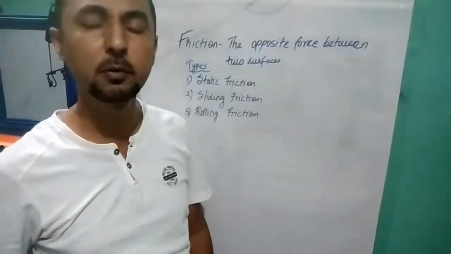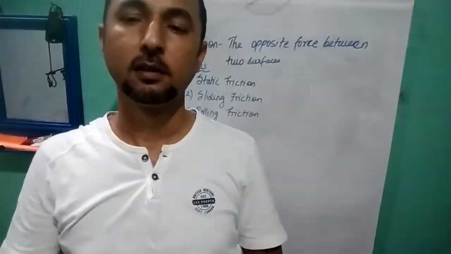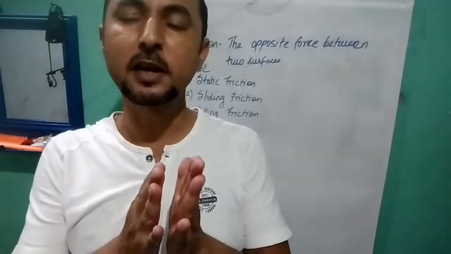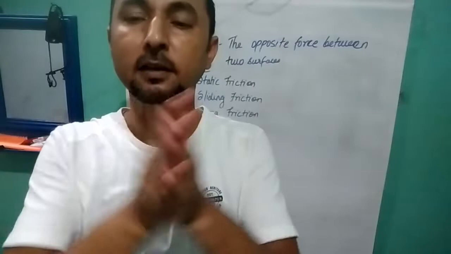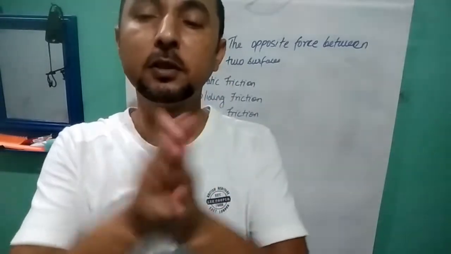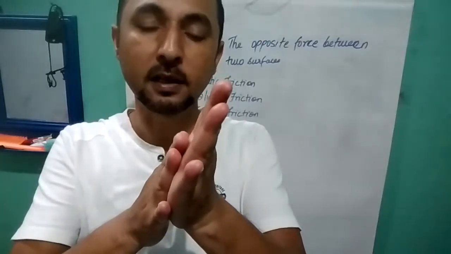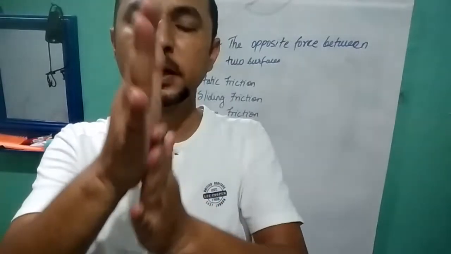A simple example of friction is: on a winter day we feel cold, and when we try to rub our hands against each other to get a feeling of warmth, friction comes into play. The two hands move opposite to each other.